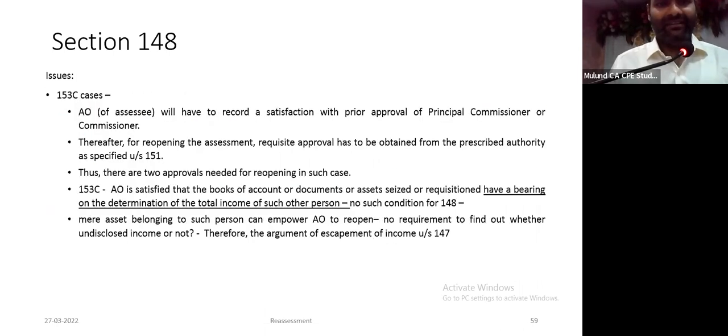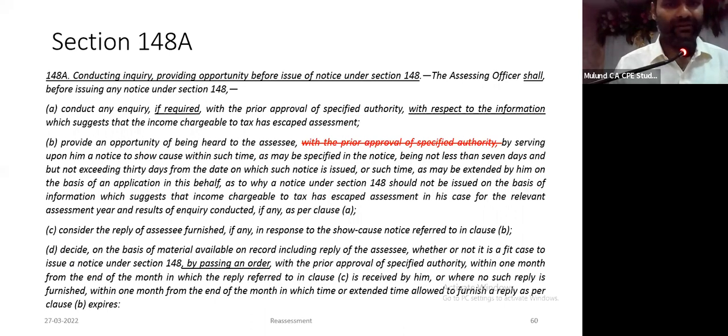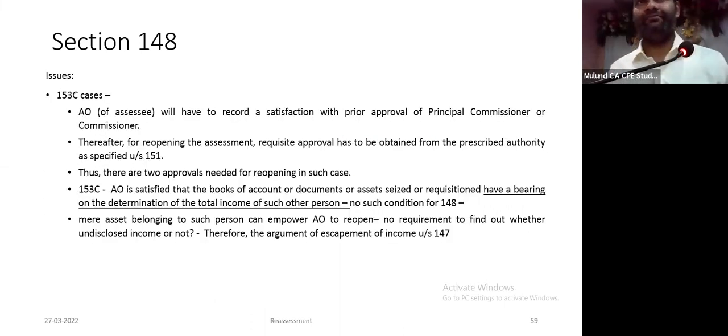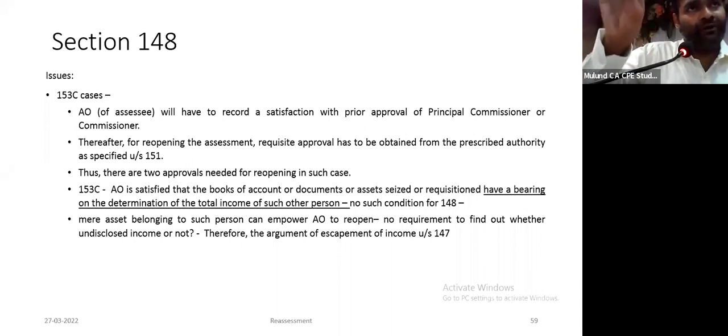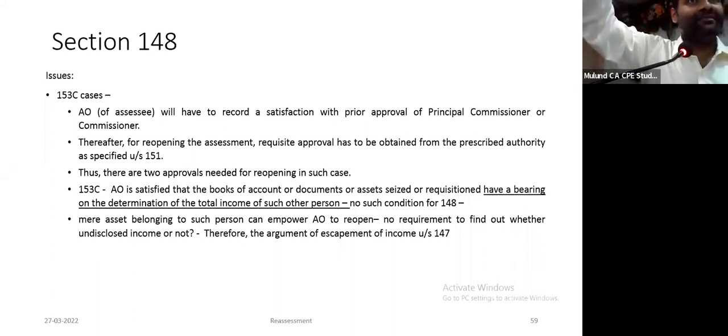Now let us go to section, I'm sorry, something left, 153C. Yes, 153C type of cases. Here there are two approvals required. The AO of the searched party will have to record satisfaction with the prior approval of the Principal Commissioner. Now mind you, please take note of this. Whenever they reopen your assessment based on information found in the case of some other party, you have to take this argument: that there is information or documentary evidence or material, books of accounts found in the case of some other party which relates to me. Therefore, they are reopening.